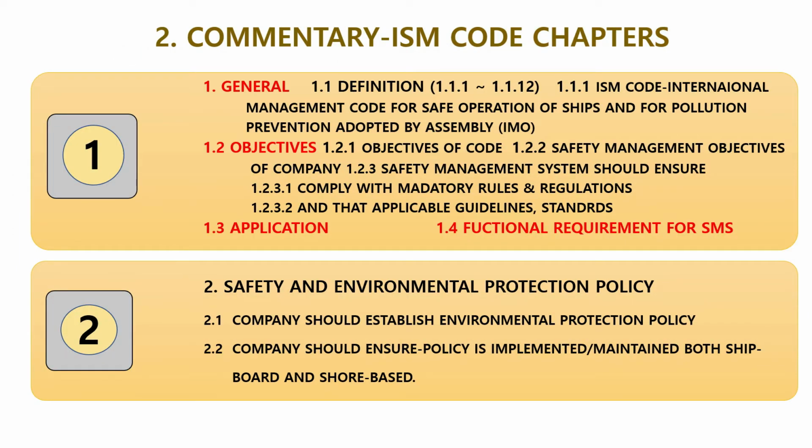2. Commentary ISM code chapters. Chapter 1. 1. General. 1.1 Definition. 1.1.1 to 1.1.12 is the definition. Among them, 1.1.1 is the definition of the ISM code. ISM code means International Management Code for safe operation of ships and for pollution prevention, adopted by Assembly. Assembly is one of the IMO organization.